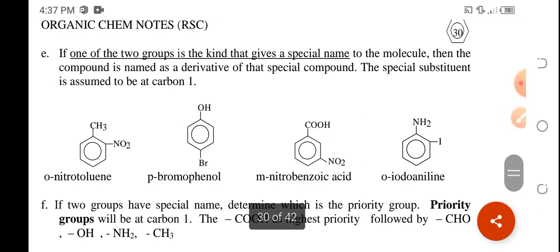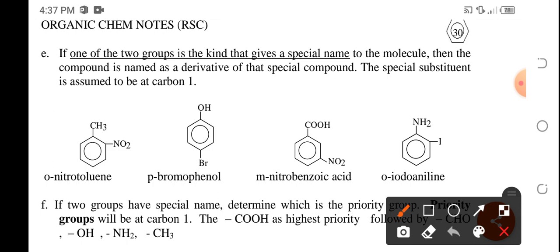Now, paano kapag one of the substituents or groups being attached to the benzene ring has a special name? So we have to assume that those with that special substituent will be at carbon number 1. So this is a methyl in the benzene ring. So this is collectively known as toluene. It's not methyl benzene, rather it is toluene.